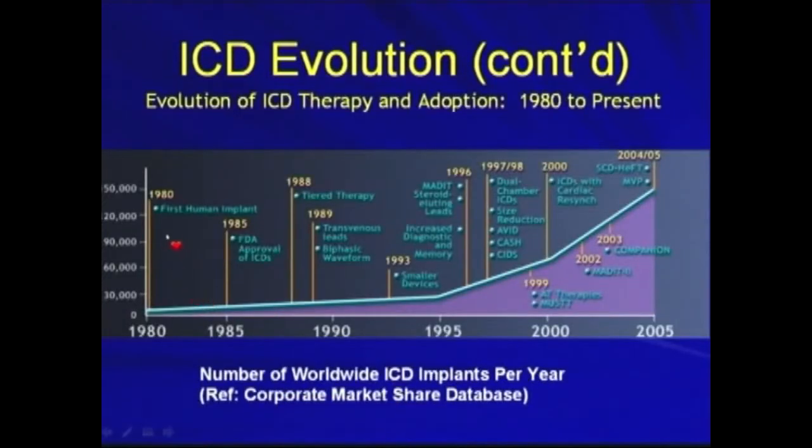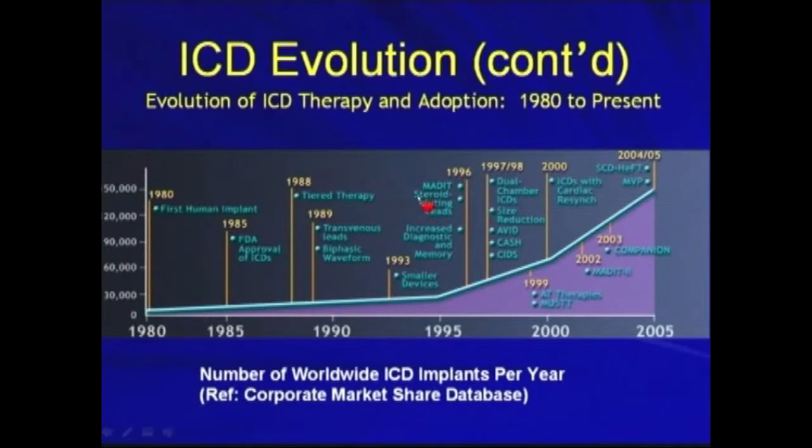If you look at the history, the first human implant of an ICD was in 1980. With FDA approval in 1985, the number of ICDs gradually increased. And with all these major trials, such as the AVID and CASH series, a lot of trials show that secondary prevention is very important.